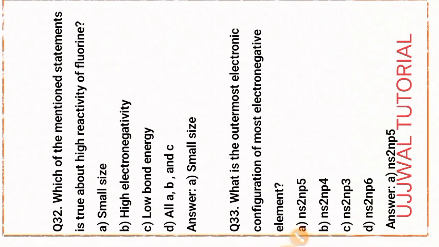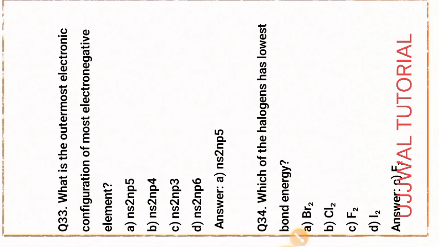Next question, question number 32. Which of the mentioned statements is true about the high reactivity of fluorine? That is option A, small size. Okay, that is the proper answer for this part. Next, question number 33.